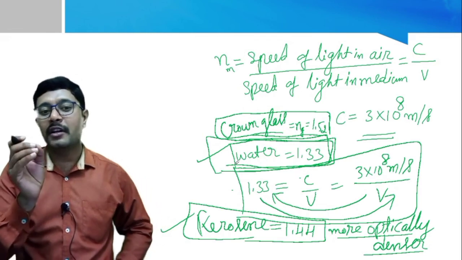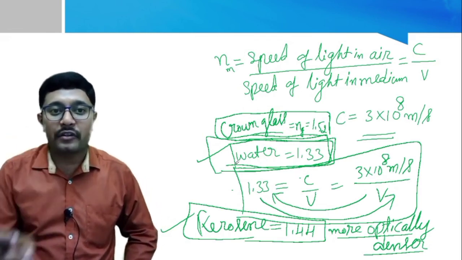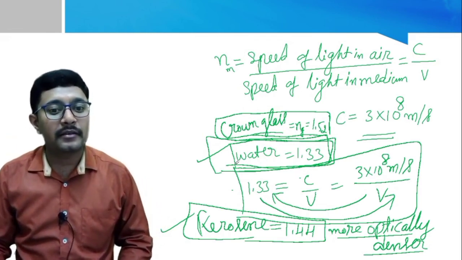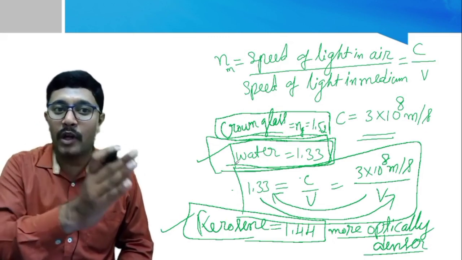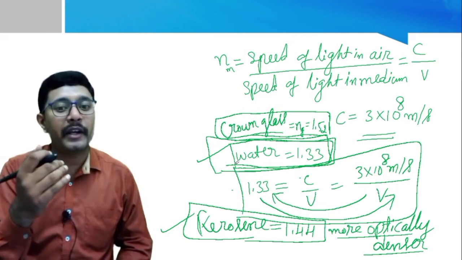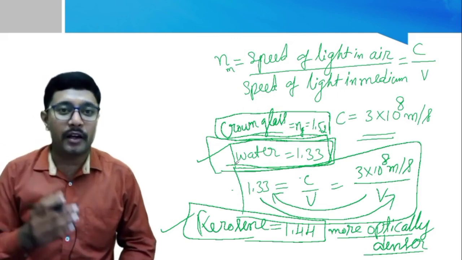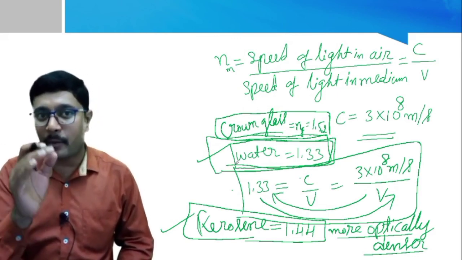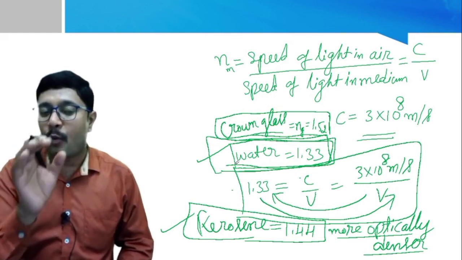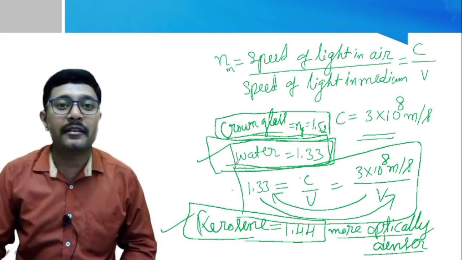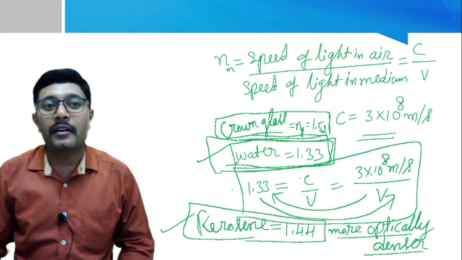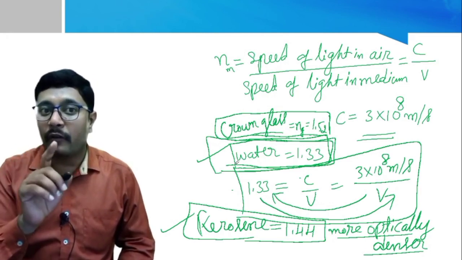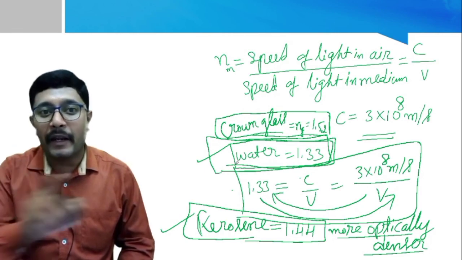So you must remember the definition of refractive index. It is the ratio of the speed of light in one medium to the speed of light in the second medium. And what is the formula? That is n equals C by V. What do you mean by C? C is the speed of light in air, and V is the speed of light in the given medium.